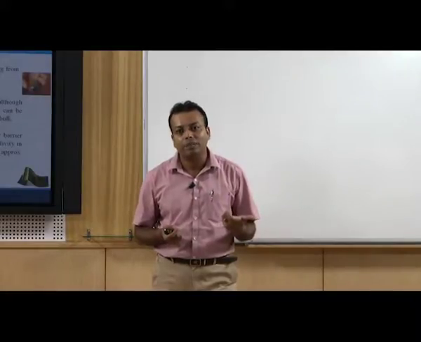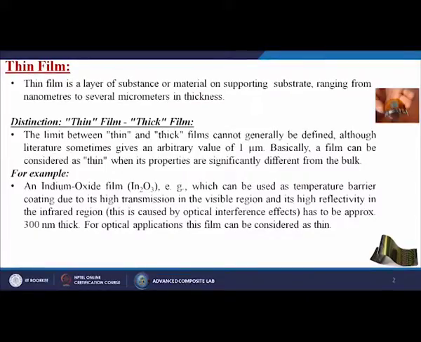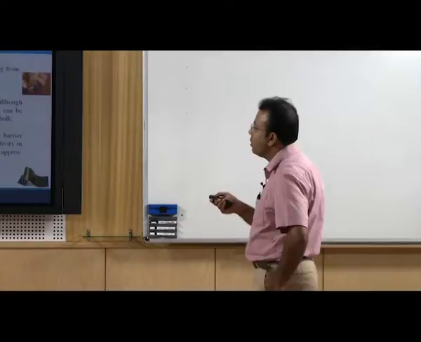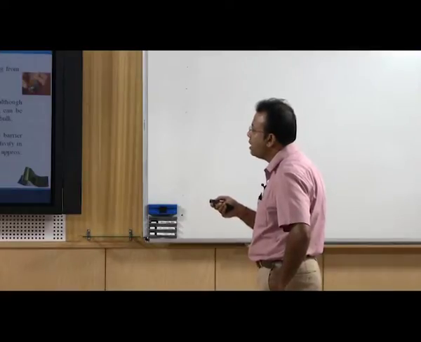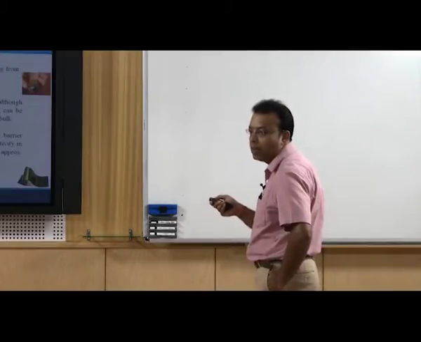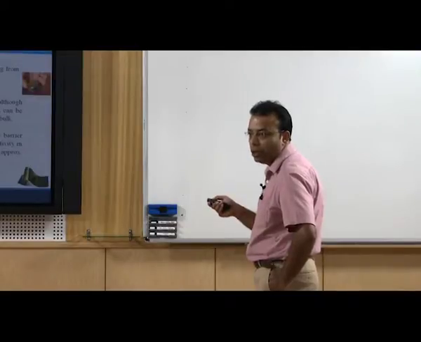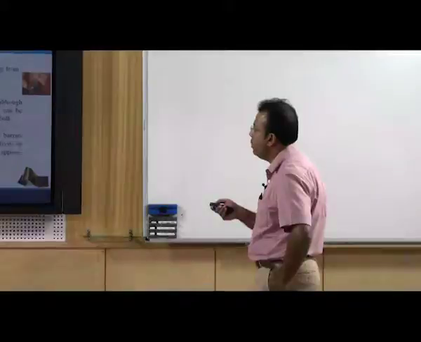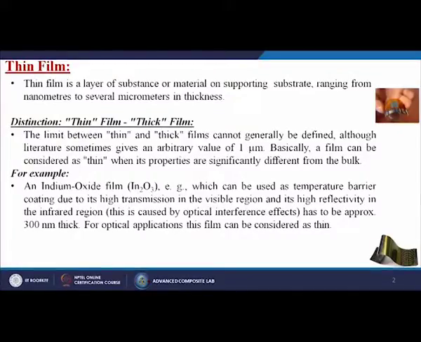where you can find that even in the nanometer range there are materials which can act as thick. So, a thin film is a layer of material on a supporting substrate ranging from nanometers to several micrometers in thickness. As I already told, the size may be in the nanometer range, and sometimes in the micrometer range also. The limit between thin and thick films cannot generally be defined, because it is very difficult to say, although literature sometimes gives an arbitrary value of 1 micrometer.